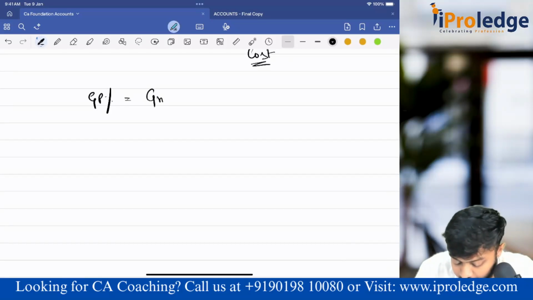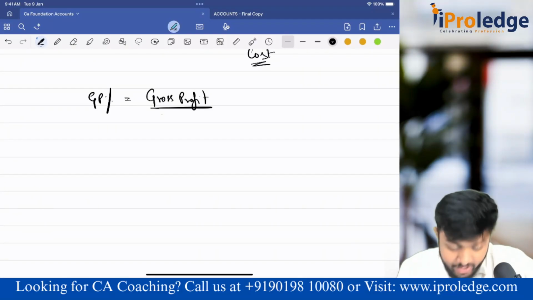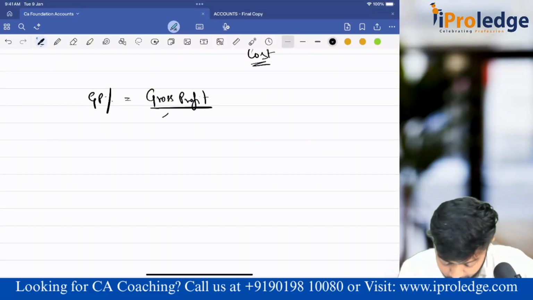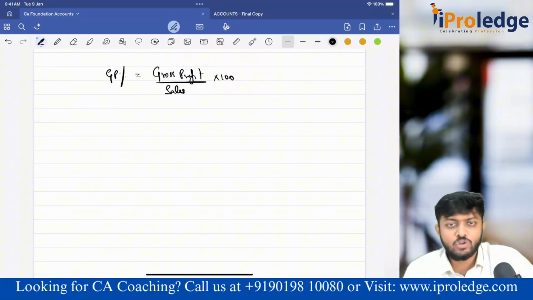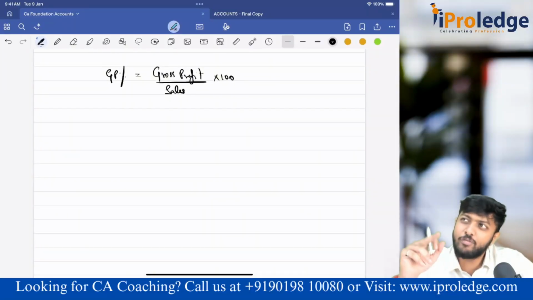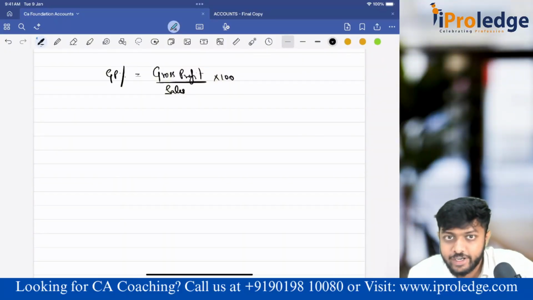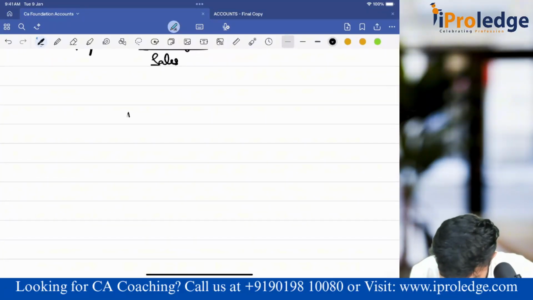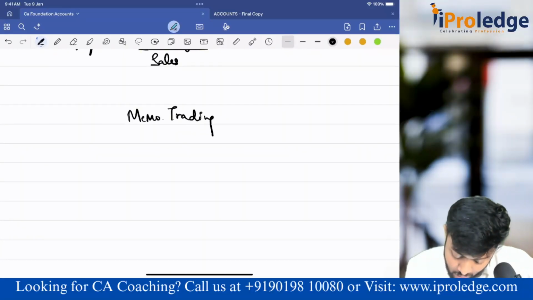It is gross profit divided by sales into 100. GP margin is always calculated on sales. But here we don't know gross profit also. How to find out gross profit? Guys, where will you get gross profit? If you prepare a trading account, you'll get gross profit, correct? So let me prepare one memorandum trading account, because only there will I get gross profit.